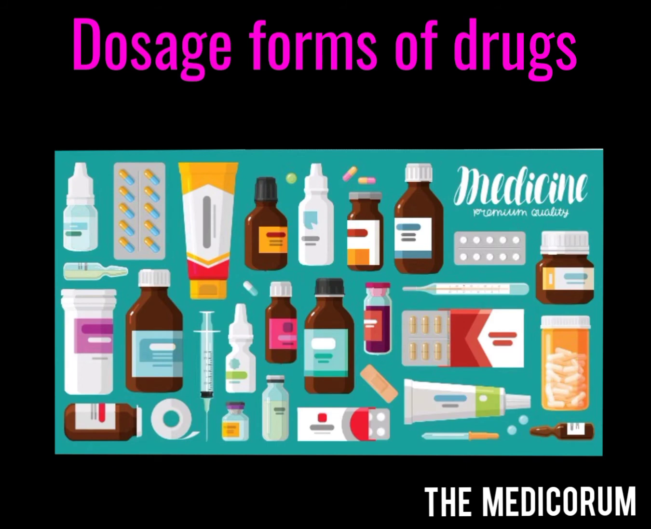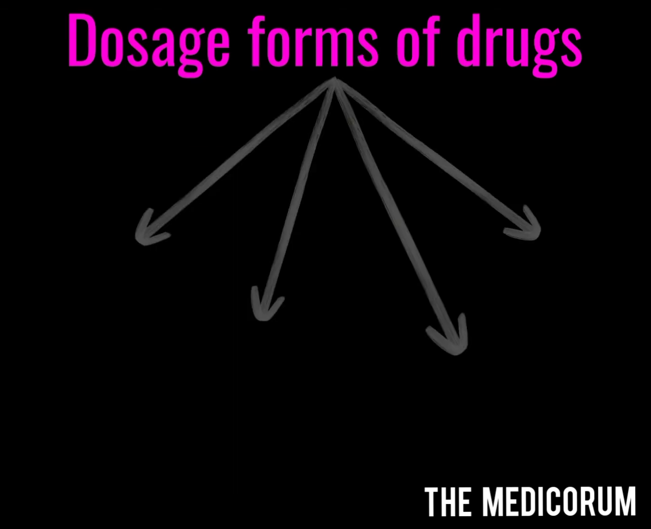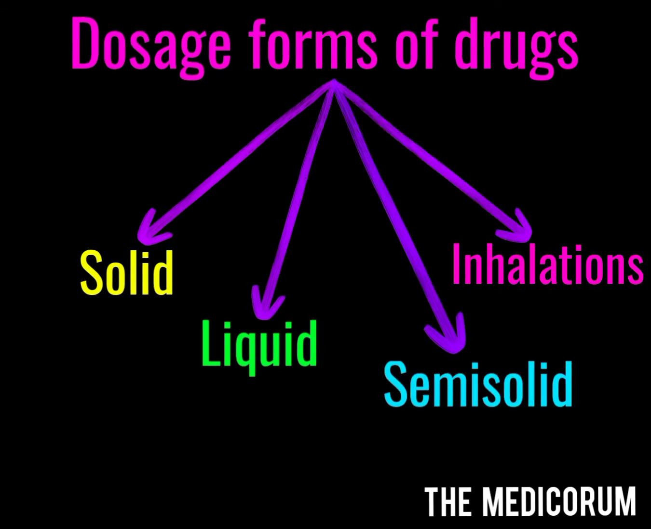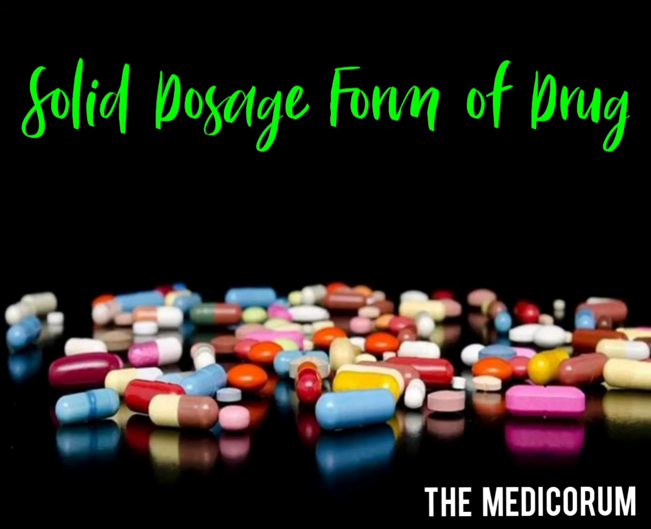In this video, we will learn about dosage form of drug. What is dosage form? Dosage form is a product suitable for administration of drug to a patient. It is broadly classified into four categories: solid, liquid, semi-solid, and inhalational. In this particular video, we will learn about solid dosage form of drug.